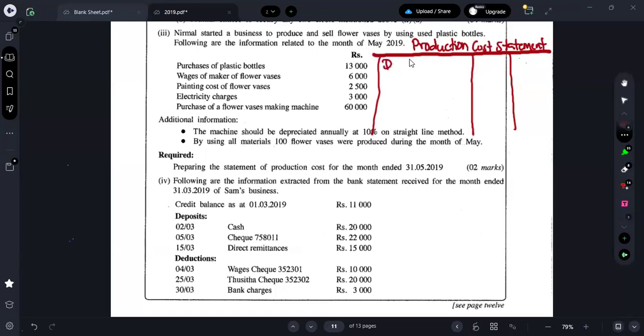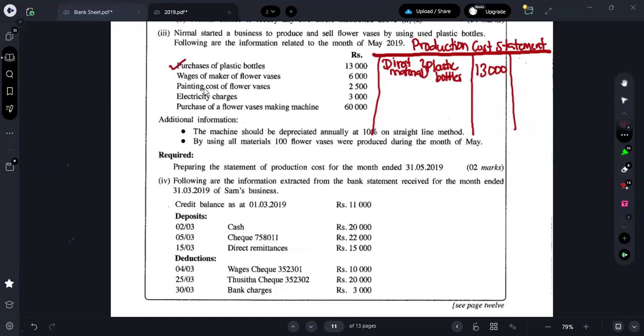So here first one you can put as direct material. Can I know what's the direct material they are using here? You can say plastic bottles. How much is the value of the plastic bottles? Plastic bottles are 13,000. Fine.